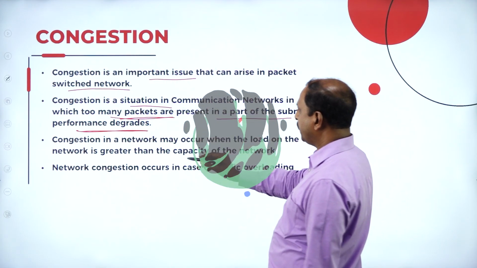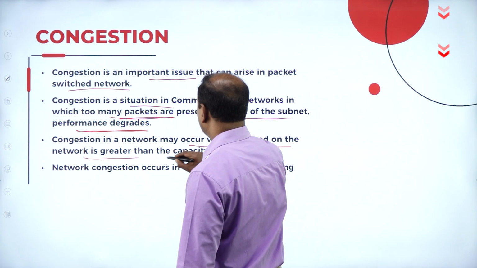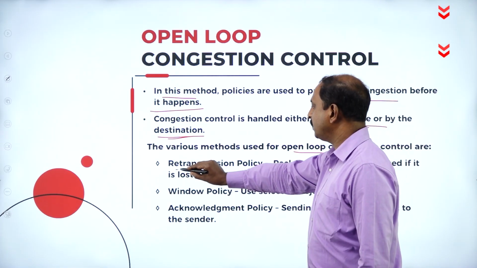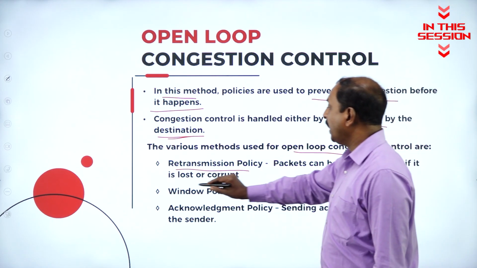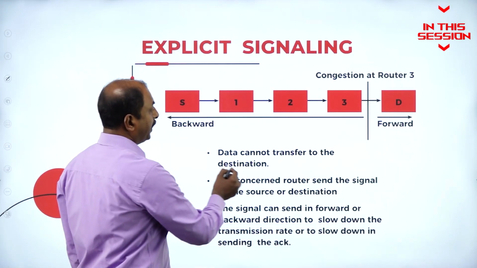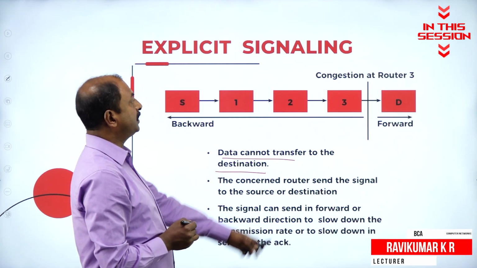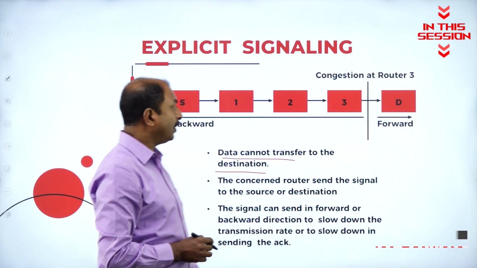So congestion in network may occur when the load on the network is greater than the capacity of the network. Retransmission policy. Here, the packets can be retransmitted if it is lost or corrupt. Data cannot transfer to destination. It is obviously yes. So once the congestion is at router number 3, from here after data cannot transfer.